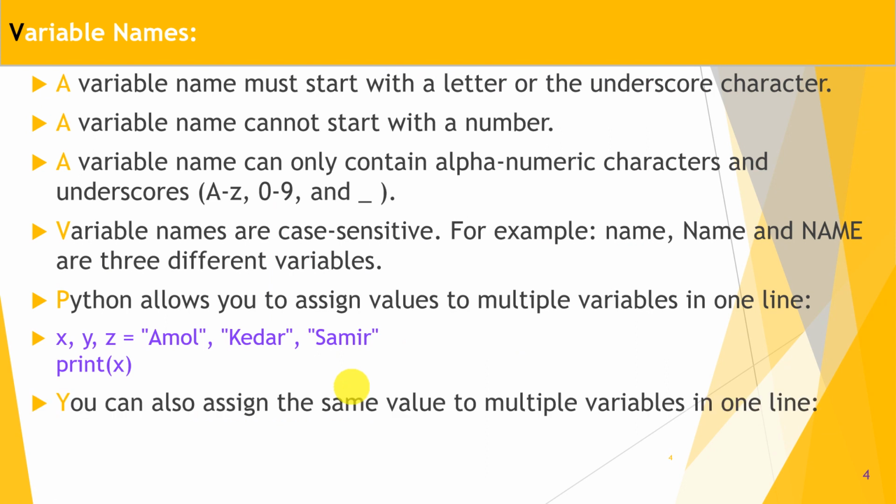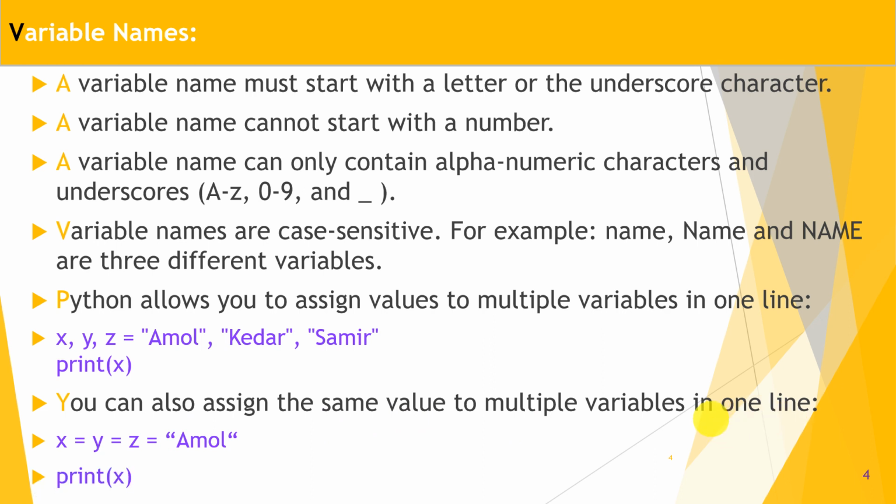You can also assign the same value to multiple variables in one line. That is also one of the beauties of Python. That means x is equal to y, y is equal to z, z is equal to Amol. So all x, y, z, three variables of type string, are assigned the same value, that is Amol, in the same line. That means we can assign the same value to multiple variables in one line.